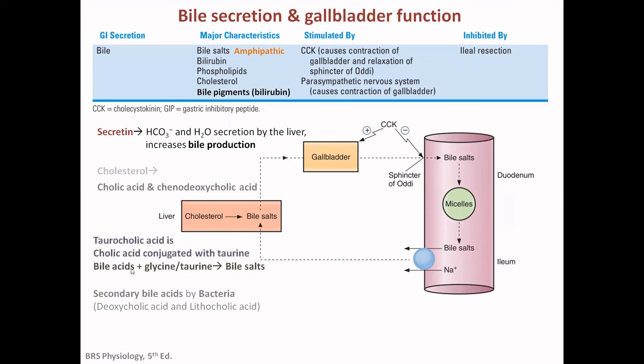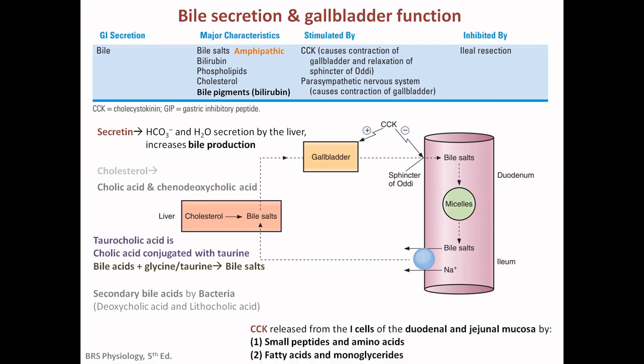And bile acids plus glycine or taurine equal bile salts. Depending on what the bile acid is, the names are like this. Like taurocholic acid is cholic acid conjugated with taurine. So the bile acid is cholic acid, plus taurine, so it is taurocholic acid. So like this, bile salts are prepared.